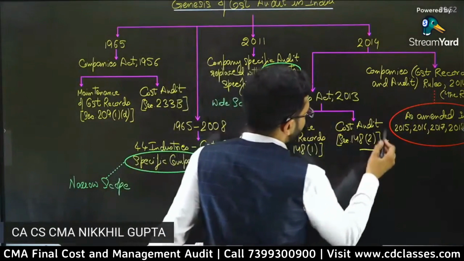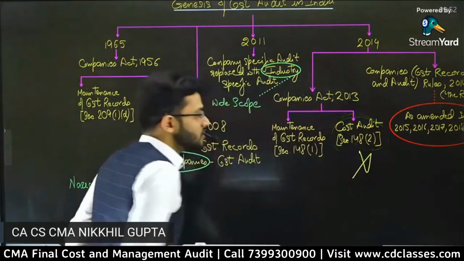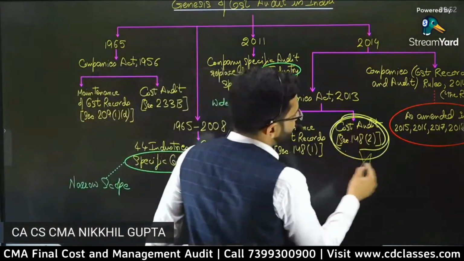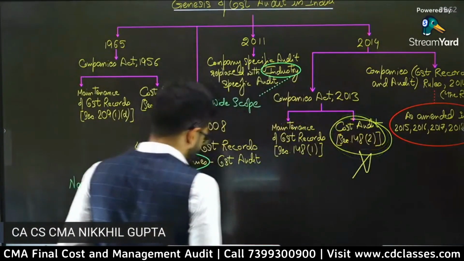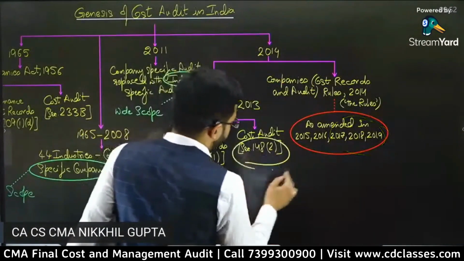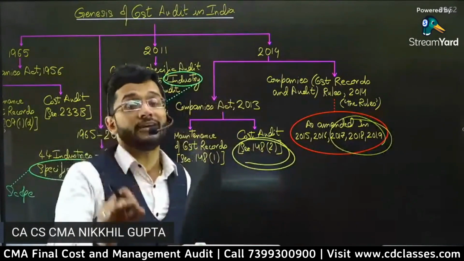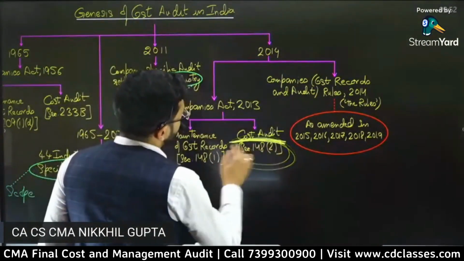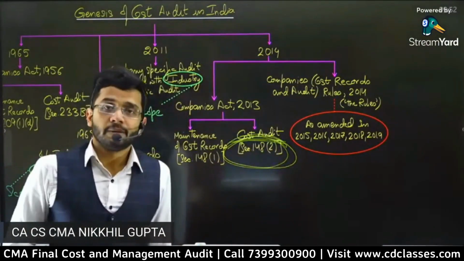So, in the new section 148(2), this proviso was repealed. This was the beauty of the new cost audit section 148(2): the harming proviso of the earlier section was not there. In 148(2), only the rules related to cost audit were there, but the harming proviso was not.